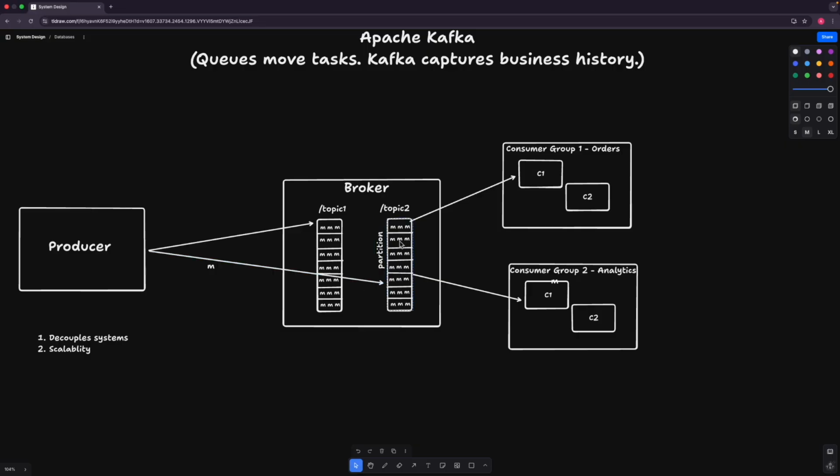If we have only one partition and 100 messages, then all 100 messages will get stored in that one partition, and it will be available to be consumed by only one consumer at one time. But when we divide that one topic into 10 partitions, all the 100 messages get divided among the partitions, so every partition will have 10 messages.